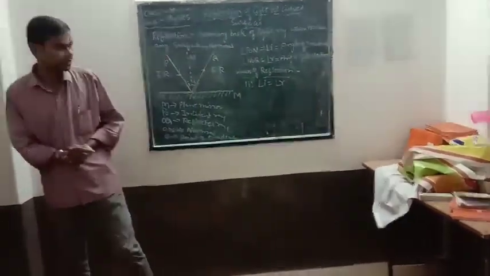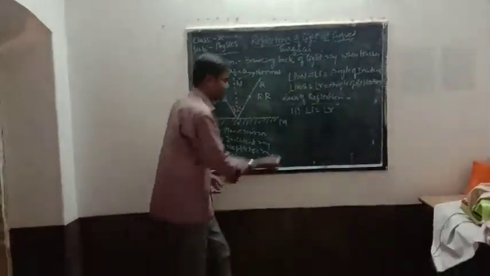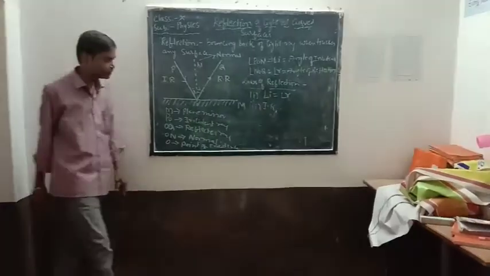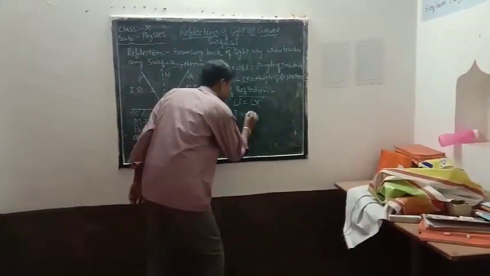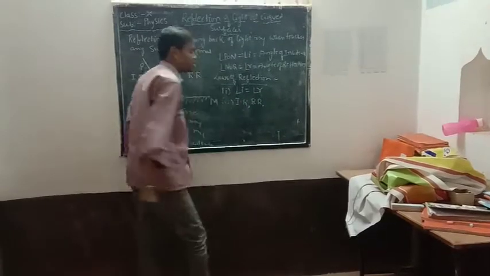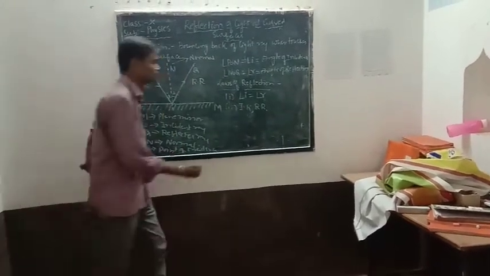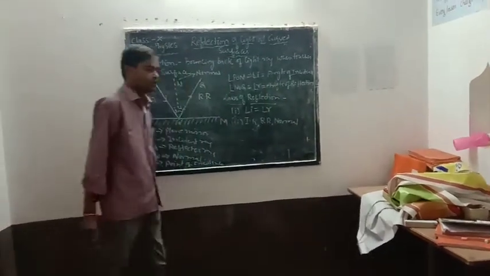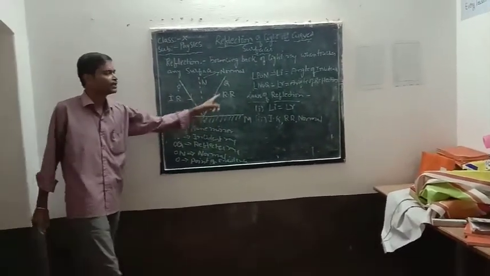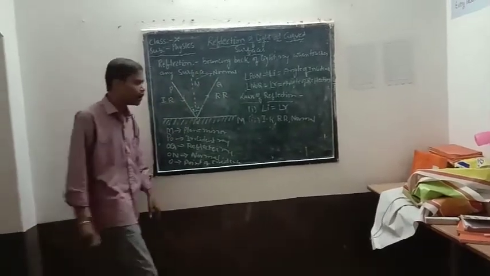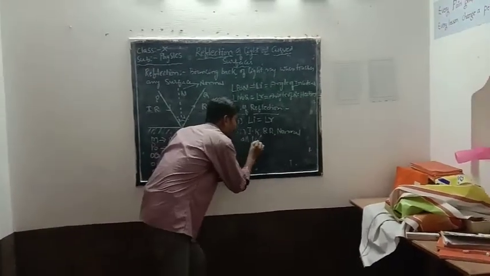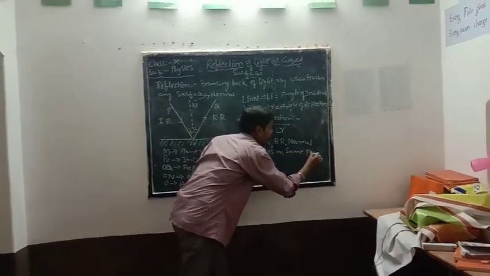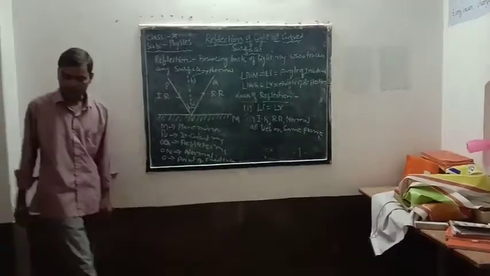And the second law: the incident ray, the reflected ray and the normal all lie on the same plane.